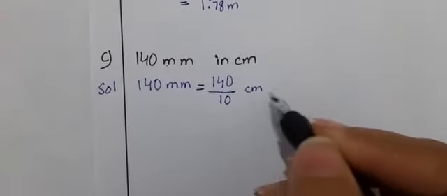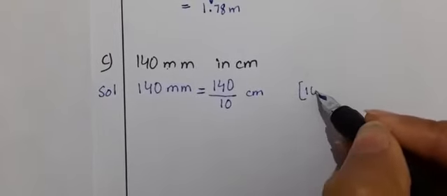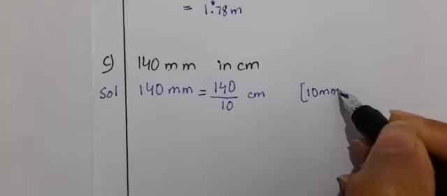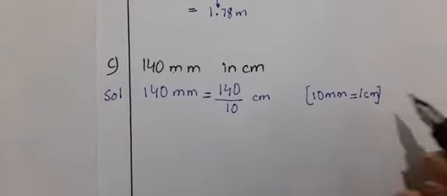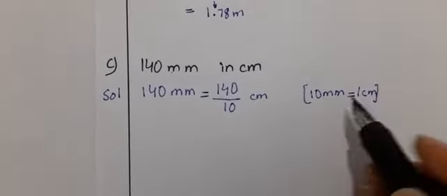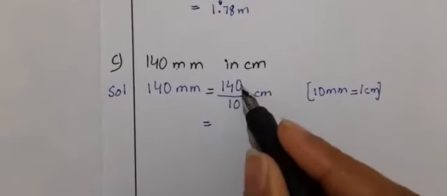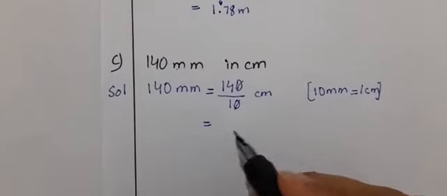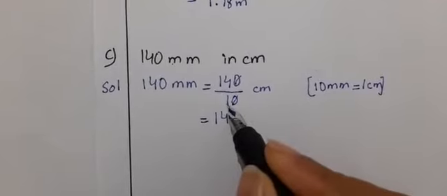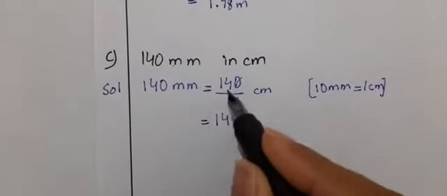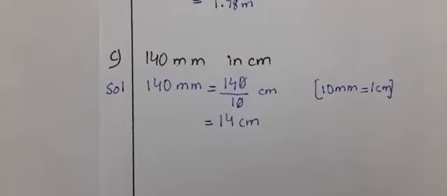And I will write in the bracket that 10 millimeters equals 1 centimeter, okay? On your scale there are 10 lines in 1 centimeter, so those lines are millimeters. So now when I divide it with this, you can see 0 will get cancelled and it will be 14 over 1, okay? And you know, when there is 1 in the denominator, the answer is only the numerator. So 14 centimeters is our answer.